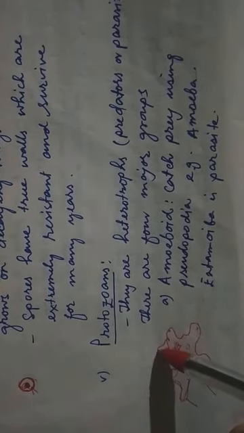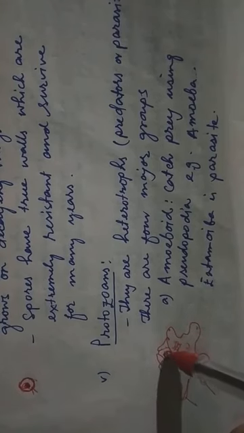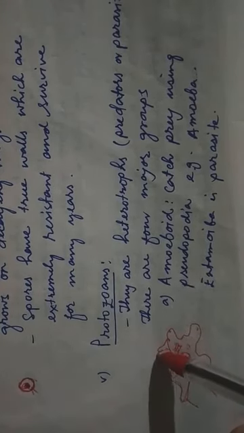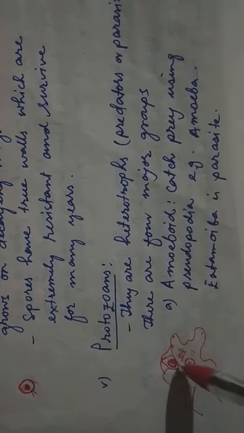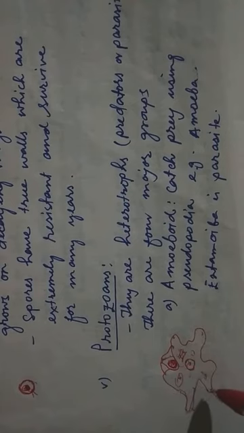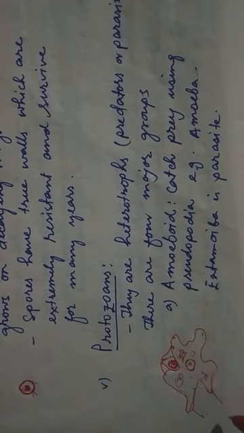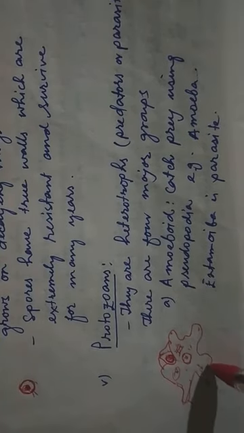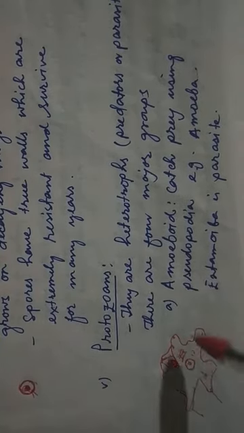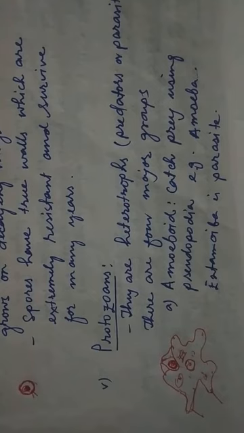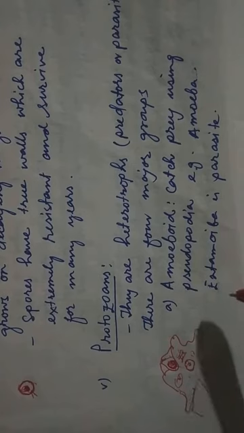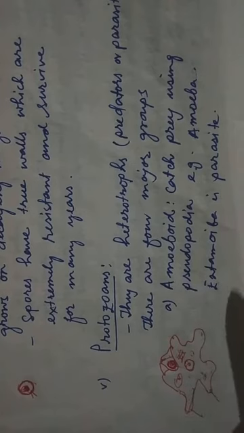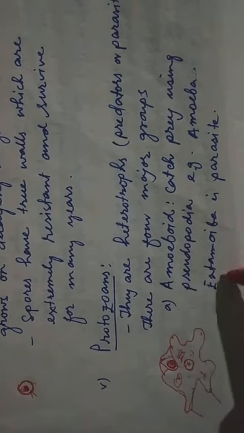This way they enclose the microorganism, capture it, and put it inside their body. In this way they catch their prey, and digestion is done inside. So this is amoeba. Likewise Entamoeba histolytica is a parasite. It causes disease to human beings also.